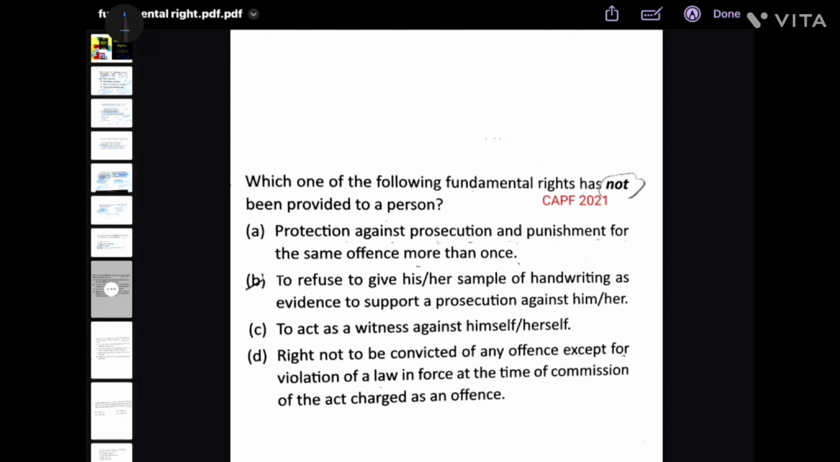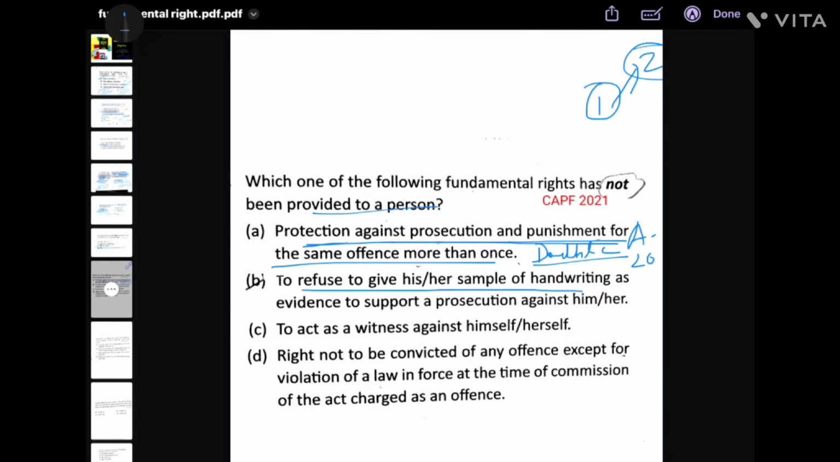Which of the following fundamental rights has not been provided to a person? Protection against prosecution and punishment for the same offence more than once. Double jeopardy की बात हो रही है. Double jeopardy, Article 20. कोई भी इंसान अगर एक क्राइम को एक बार कर रहा है तो उस क्राइम की आप 2 बार उस पर पनिशमेंट नहीं दे सकते. एक बार से ज़्यादा बेसिकली उसको पनिशमेंट नहीं दी जा सकती.